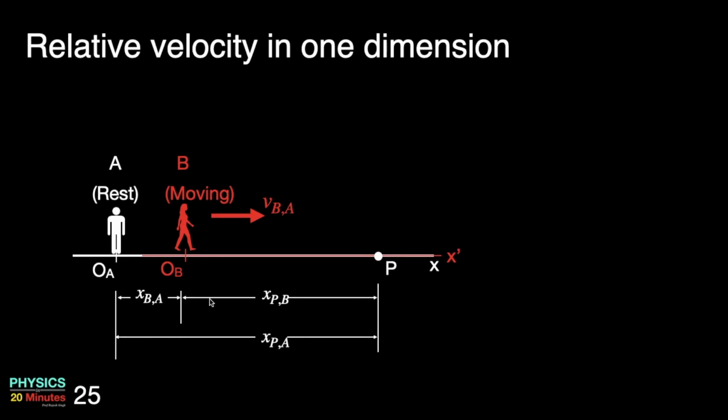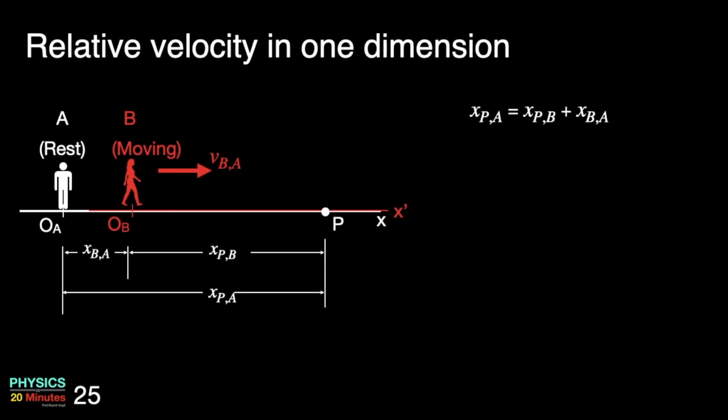So what is the relation between these three parameters, xBA, xPB and xPA? One can easily see from the geometry that this distance is the sum of the other two distances. So we can always write xPA is equal to xPB plus xBA.